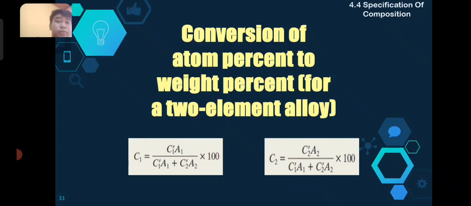So, same gyapon ang concept sa pag-convert sang atom percent to weight percent sa element 2. So, weight percent of element 2 is equal to atom percent of element 2 multiplied by atomic weight of element 2 over atom percent in element 1 multiplied by atomic weight of element 1 plus atom percent in element 2 multiplied by atomic weight of element 2, multiplied by 100.